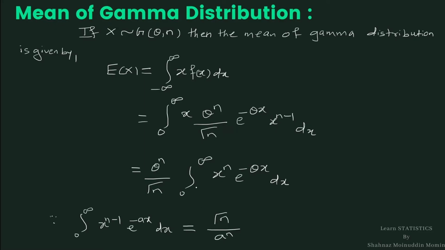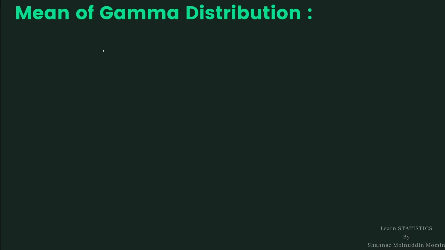So by comparing these two equations, our equation number 1 and the gamma integral written in equation number 2, we get expectation of x equal to theta raised to n upon gamma n into gamma n plus 1 divided by theta raised to n plus 1.